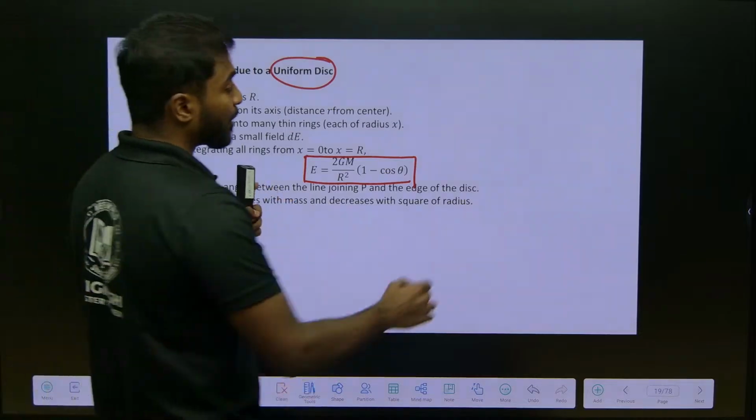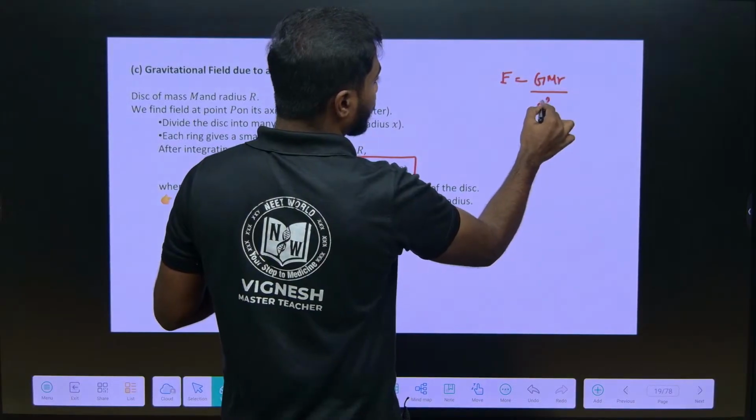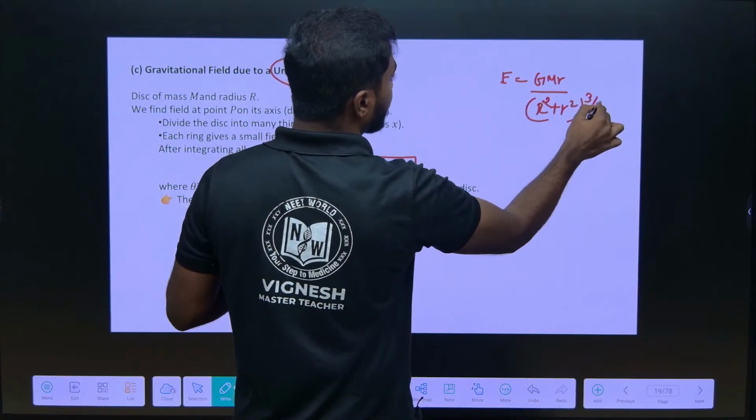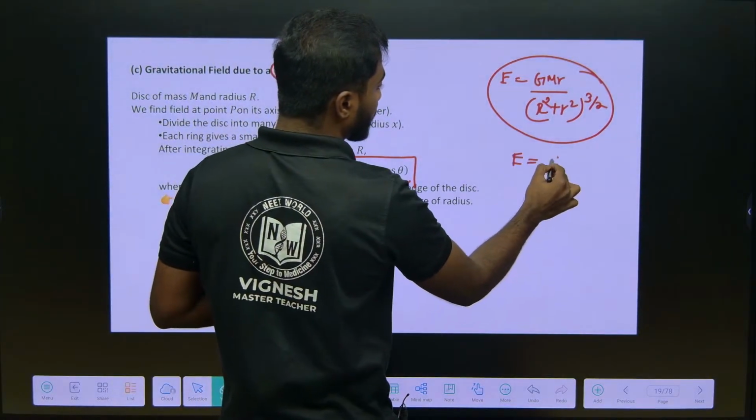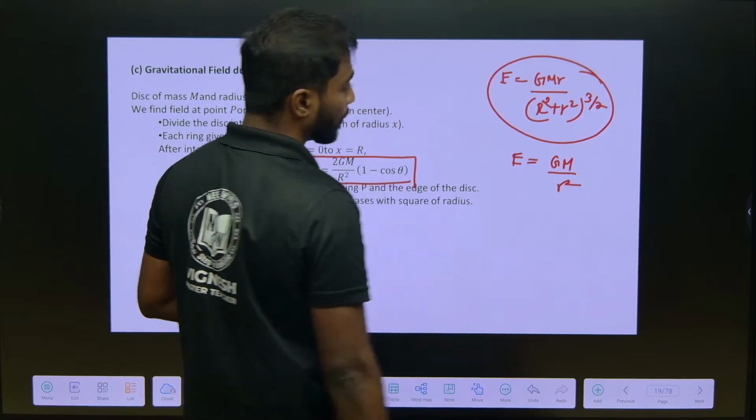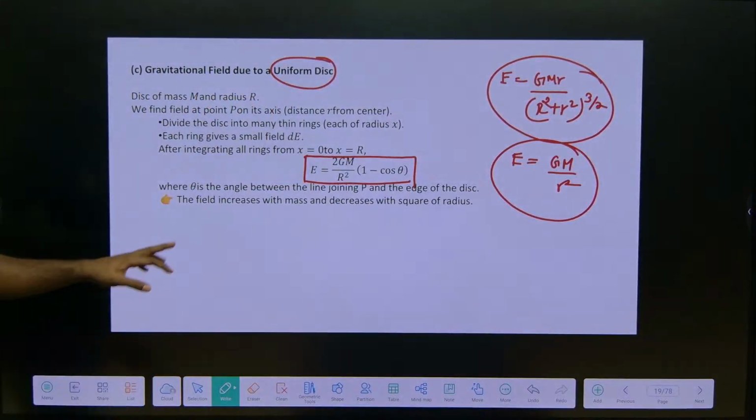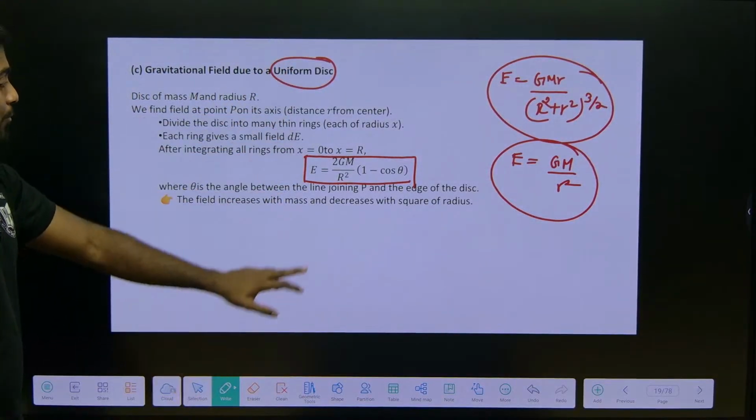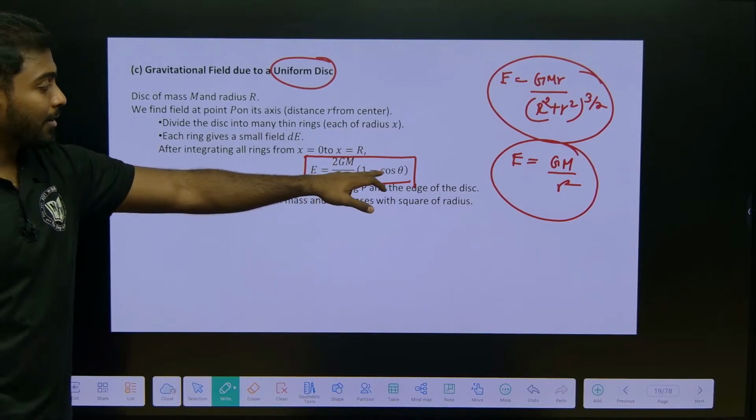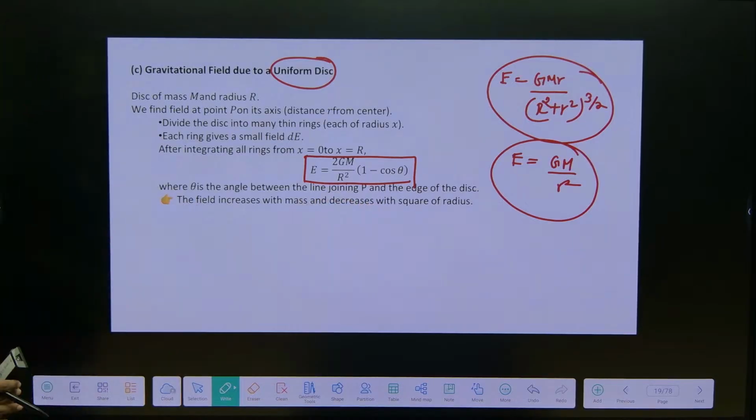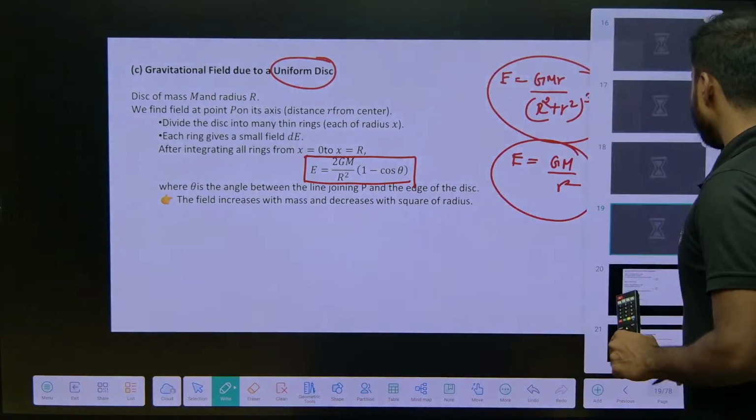So, the previous formula was E is equal to Gm r by (R square + r square) power 3 by 2. This is for circular ring. For point mass, the formula is G is equal to Gm by r square. Okay. So, two formulas we have learned in the previous slides, and the third formula is due to uniform disk. The uniform disk formula is simple, 2 Gm by r square into 1 minus cos theta. So, this is the formula. Okay. So, the next one,